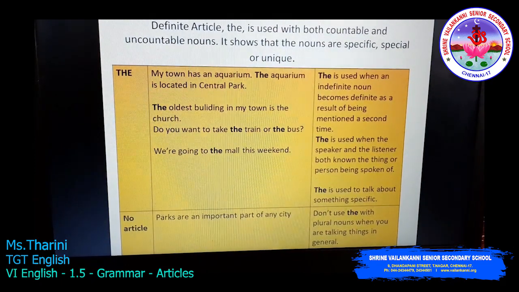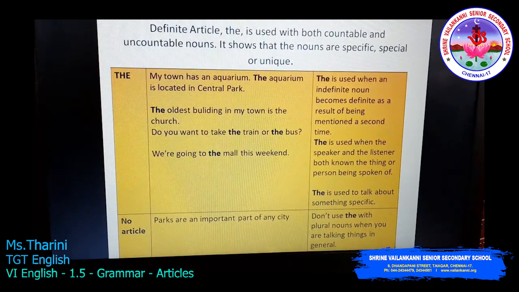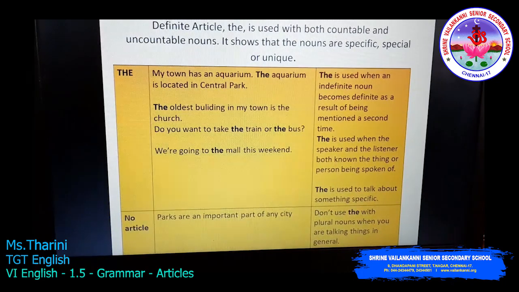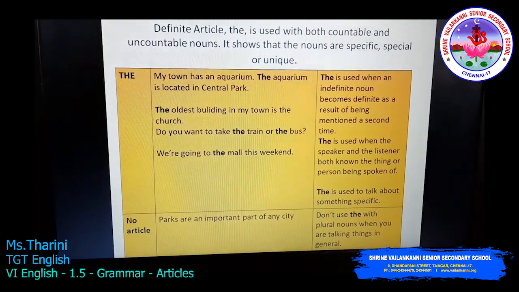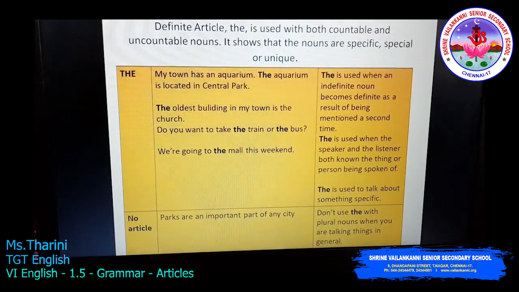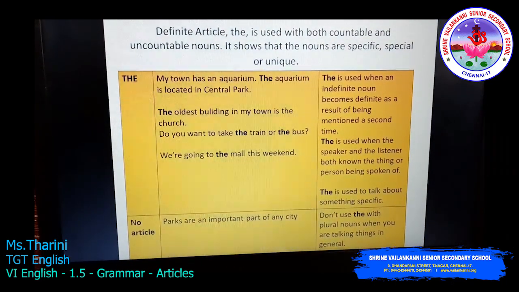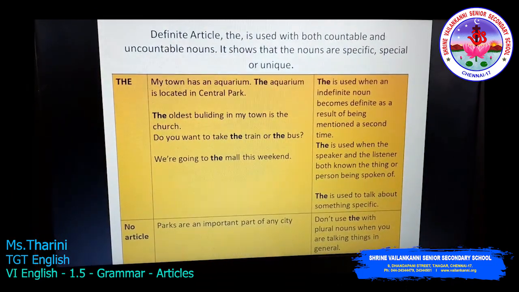Now the speaker and the listener both know the same thing. Yes? The is used to talk about something very specific. We are going to the mall this weekend. We are very specific that we are going to the mall this weekend.